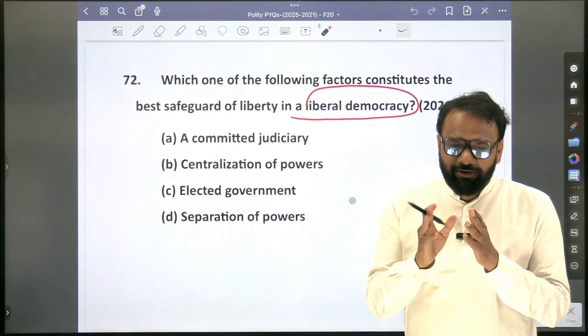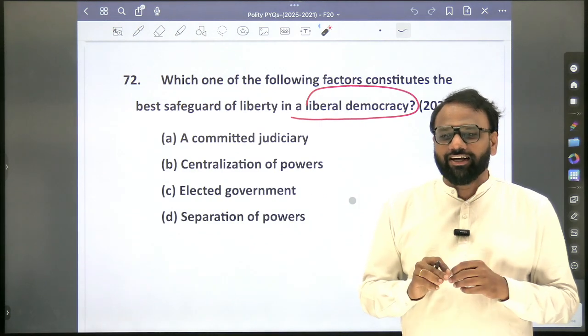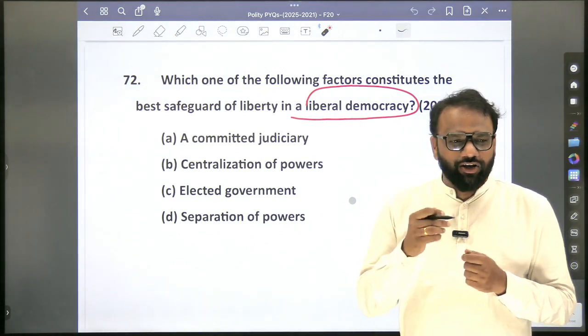So again, these are very typical questions which we will not be able to answer through our Lakshmikant related content. Okay, so previous year questions and all, we should have that application.